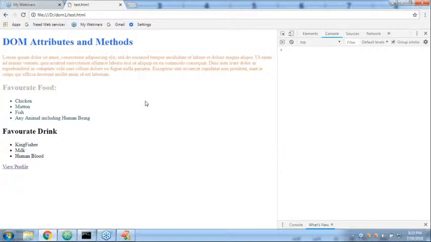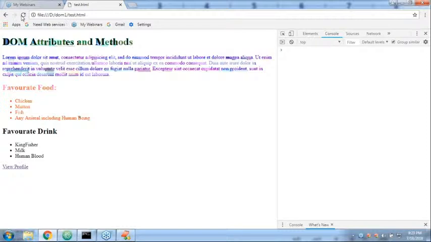Wow, wonderful. Have you observed? This one is blue, this one is some color, this one is some other color. Let me refresh again. Yes, the colors have changed again. Let me refresh again, changed. Because all possible colors can come. If we take n number of times, then automatically every time random colors by default are going to come. Clear, right? Every time the random color is going to come by default.